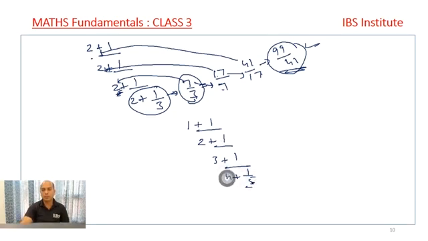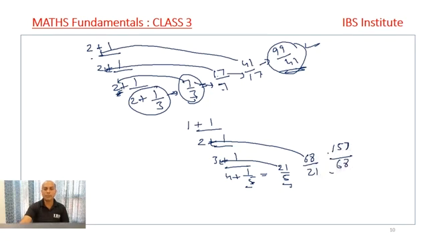What is there? 5 4s are 20 plus 1 is 21 upon 5. This is the first step. Then 21 into 3, 21 3s are 63 plus 5, that is 68 upon 21. In the next step, 68 into 2, that is 136 plus 21, 157 upon 68, that is the next step. And finally we have 1 only, so 157 into 1 is 157 plus 68 is 225 upon 157. So this is the answer that we get.